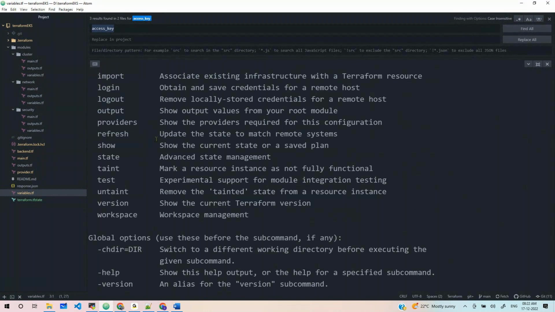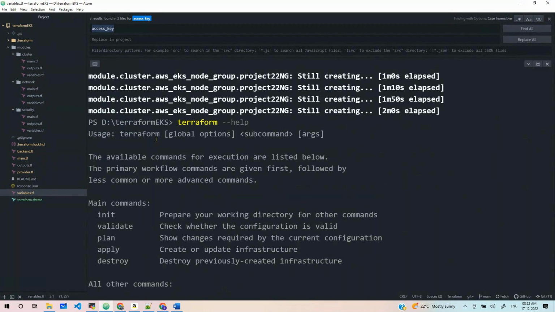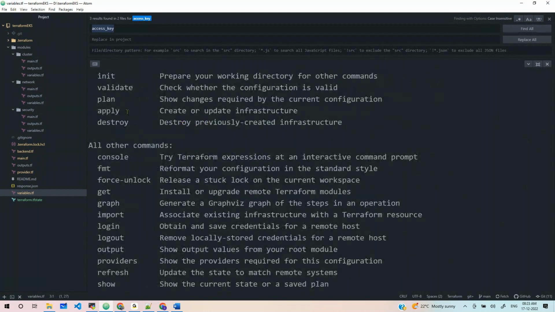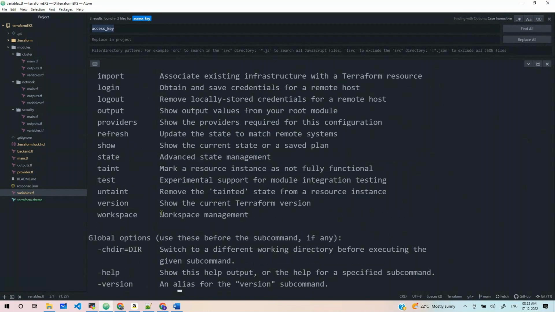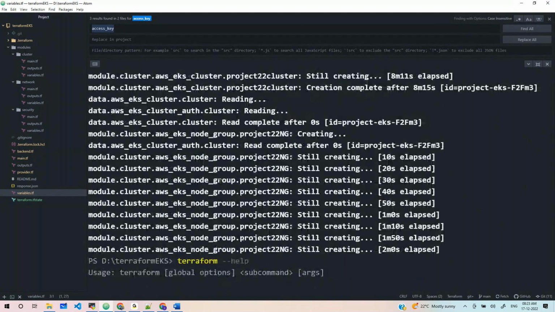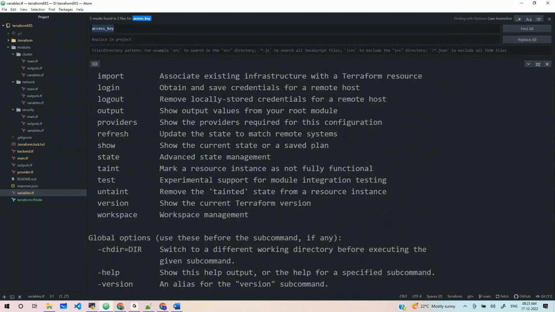Like Terraform init, Terraform console, Terraform validate, Terraform plan, apply, destroy, console, format, okay, Terraform graph is also there, Terraform import is also there, okay, Terraform login, logout, Terraform output, okay, and Terraform refresh, show, state, Terraform state command, Terraform taint, okay, Terraform untaint, Terraform workspace, Terraform version. All this is in main. We discuss mostly 70 to 80% of commands.